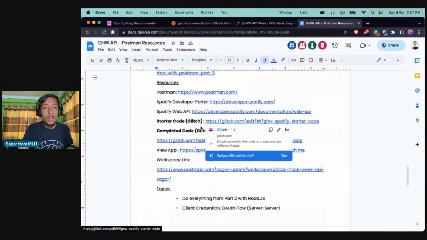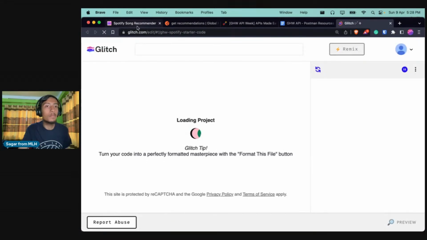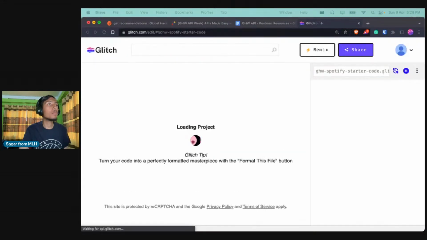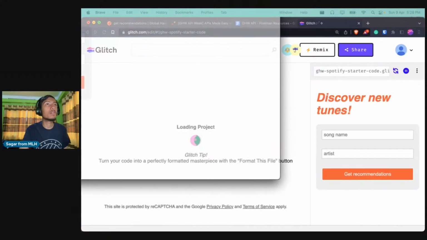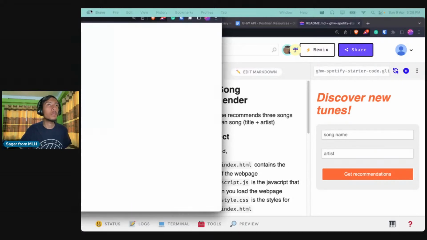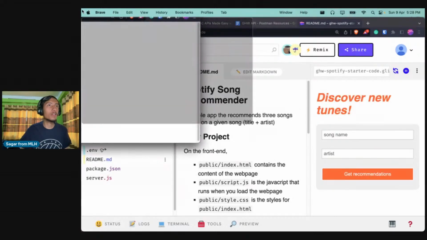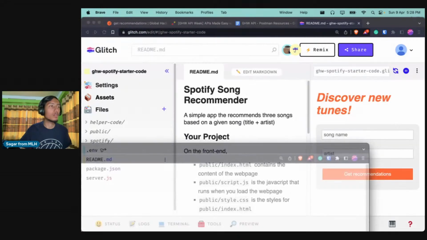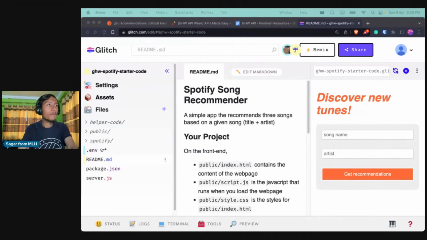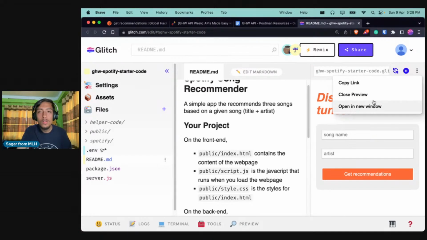Cool. Awesome. So now let us open the starter code. Okay, cool. I'll pull this on the other side of my screen. Just a second. I don't know what is happening with my browser over here. Okay, cool. Awesome. Okay, so this is the starter code, right? I will close the preview for now.